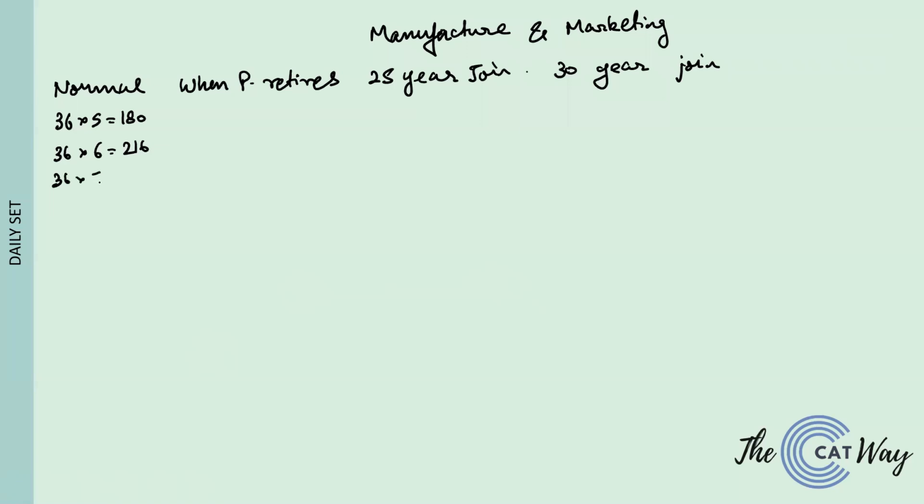When there are 7 people, the total is 252. When there are 8 people, the total is 288. When there are 9 people, the total is 324. And when there are 10 people, the total is 360.